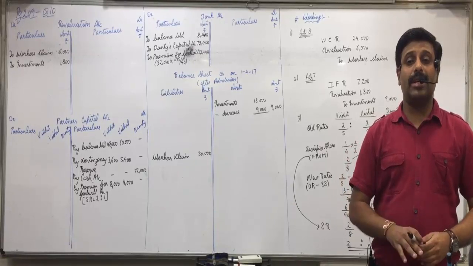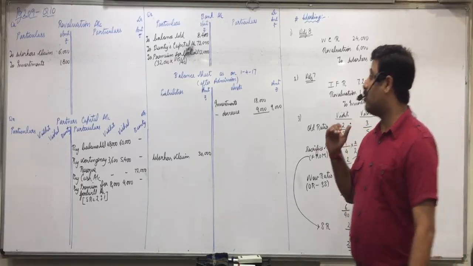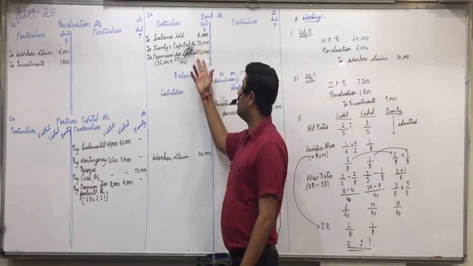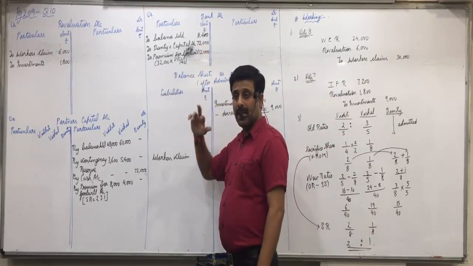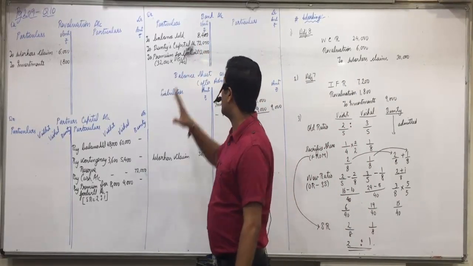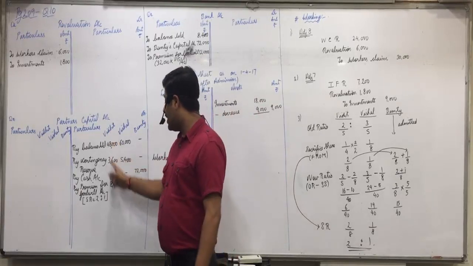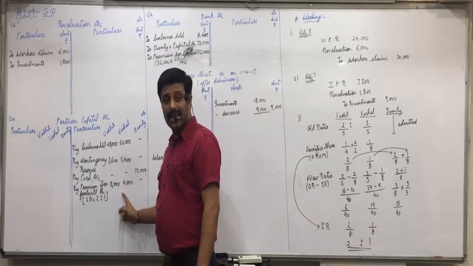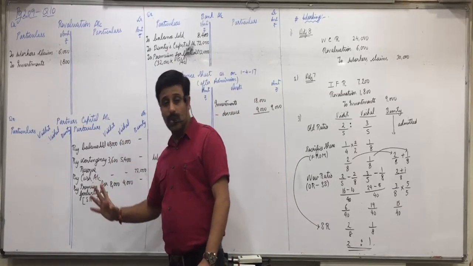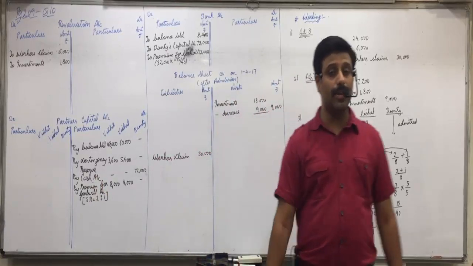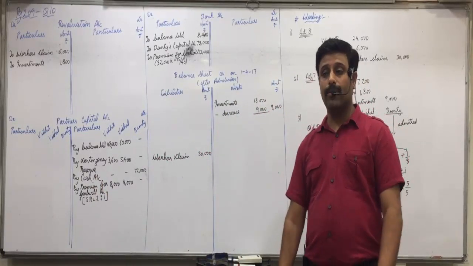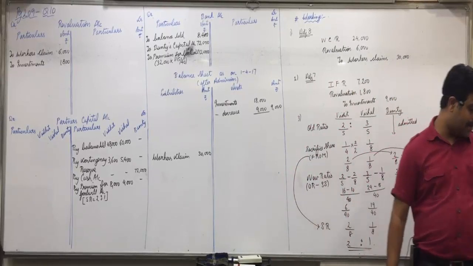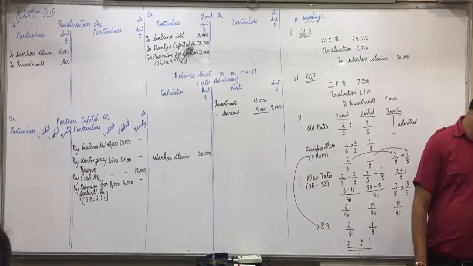I repeat, first entry is cash account debit to Bunty's capital 72,000 to premium for goodwill 12,000. Second entry is premium for goodwill account debit 12,000 to Vidit's capital account and Vishal's capital account in sacrifice ratio 2:1. Did everyone of you understand this? All of you? Then 2 and 3 are done.